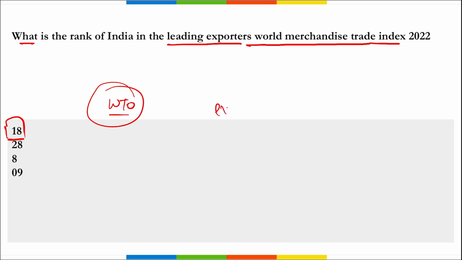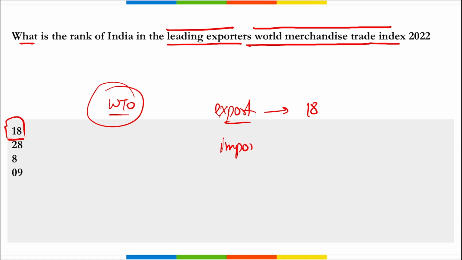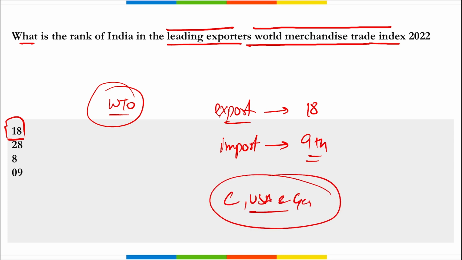In leading importers, what is the rank of India? It is 9th. Correct? China, USA and Germany are the top 3 exporters in world merchandise trade respectively. China on top, second USA and third Germany.